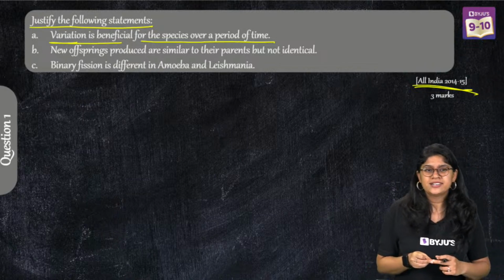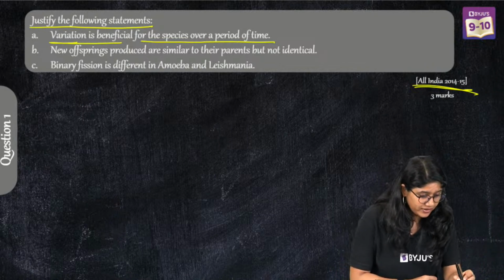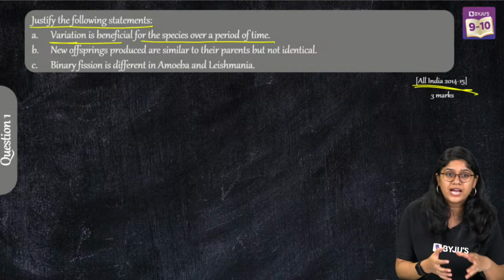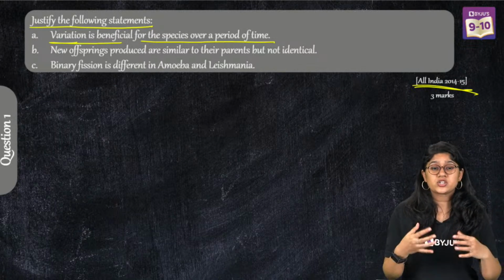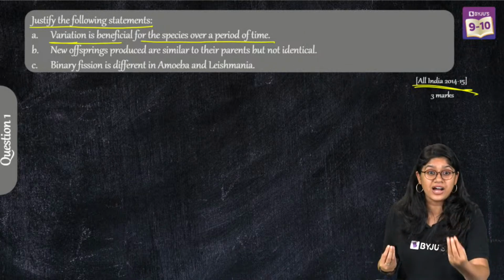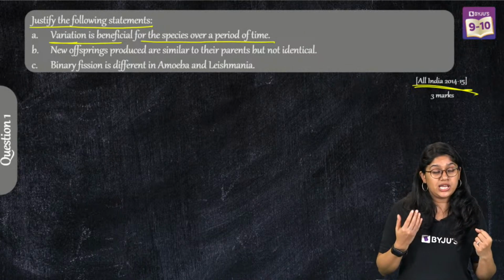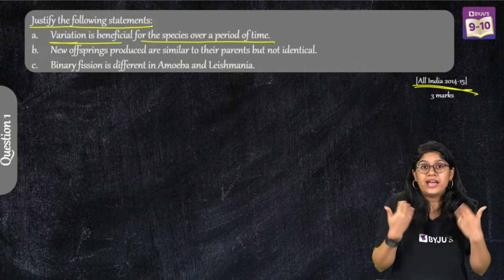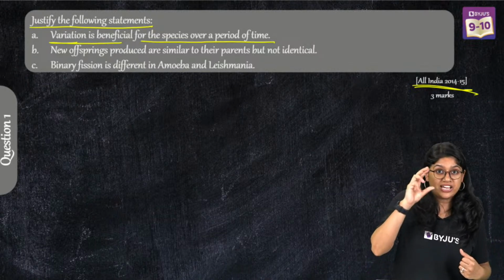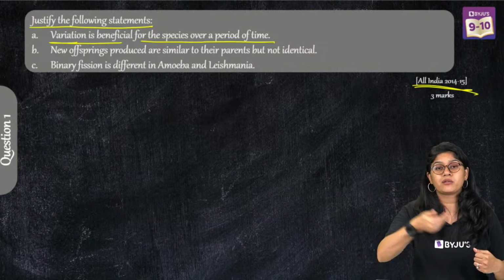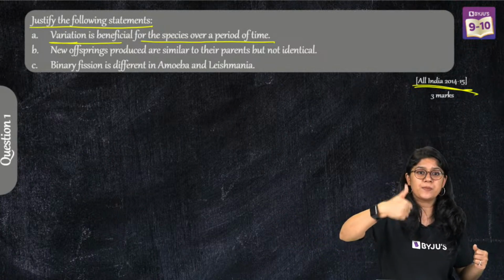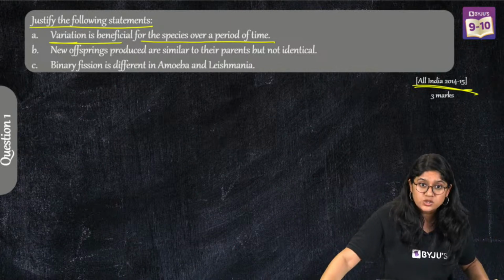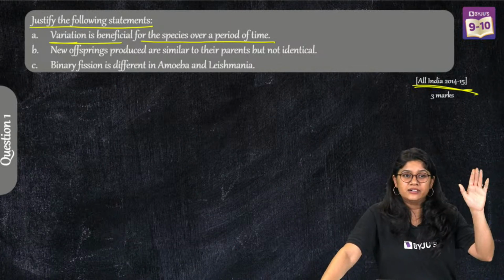We know that variation helps in adding some characteristics. It helps the organism to survive and to adapt to different environmental conditions. If variation is not there, species will not be able to survive for a longer time. So we can write those points.